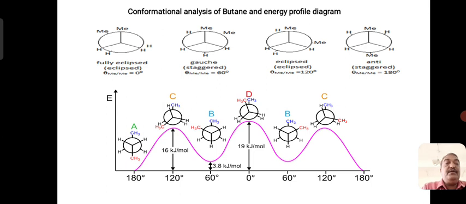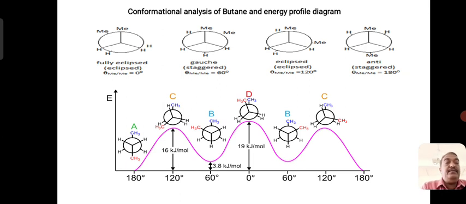While in the case of the next one, when you look into C, D and C, there is a repulsion between H and CH3 in C and D. So among that, D has 19.0 kilojoules of energy. That means there is a high repulsion between CH3 groups, and structure D and structure C at 120 and 0 degrees are highly unstable, right?